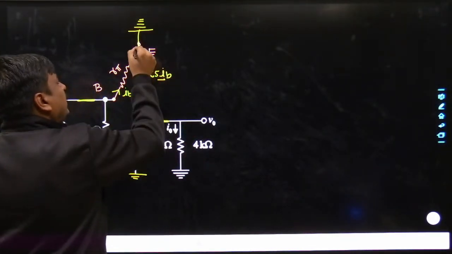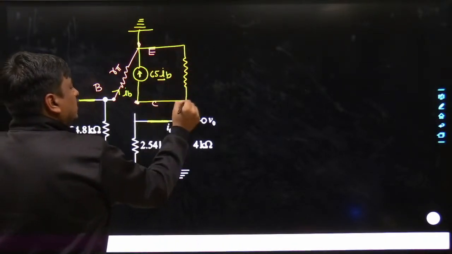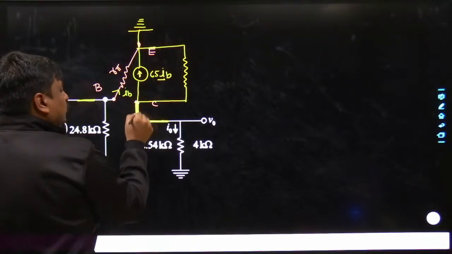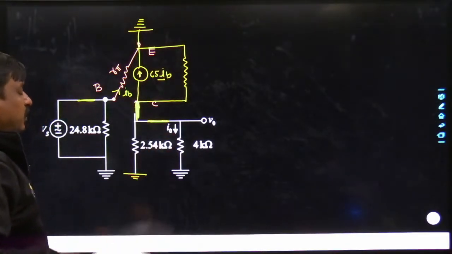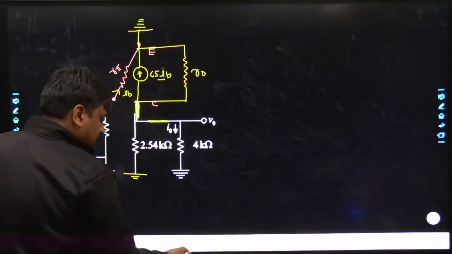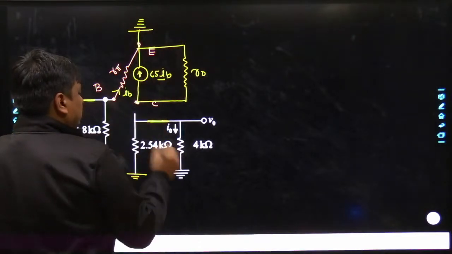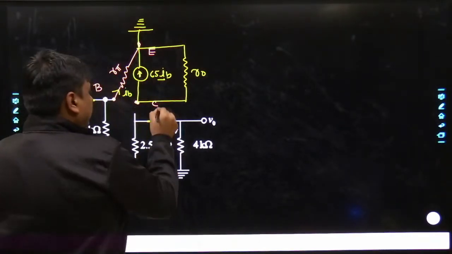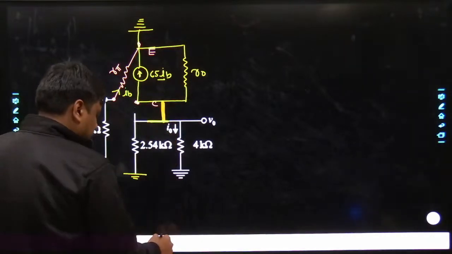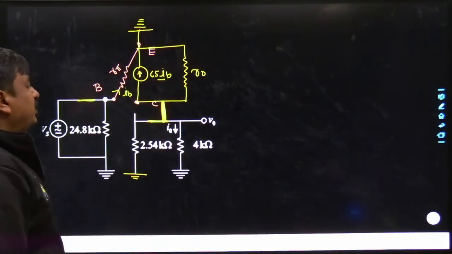And in parallel with this source, we had a collector to emitter resistance, which we have calculated, nothing but the R0. And you can see very well there was a connection in between these two terminals, so I can connect them together. Yes, this is the complete circuit.